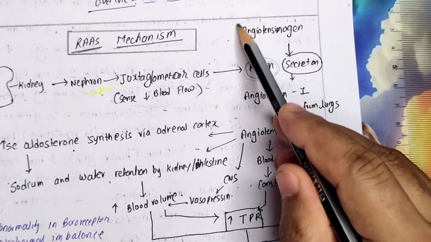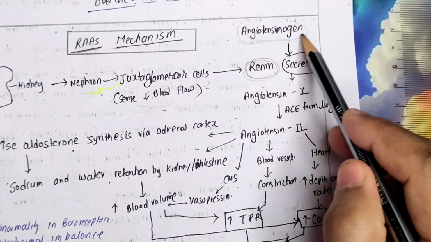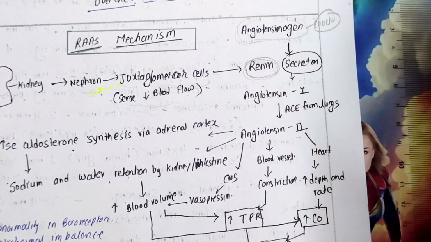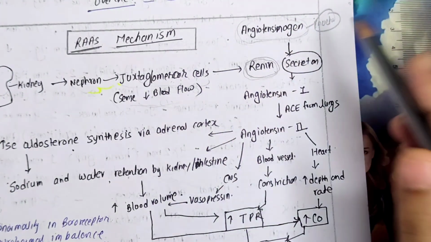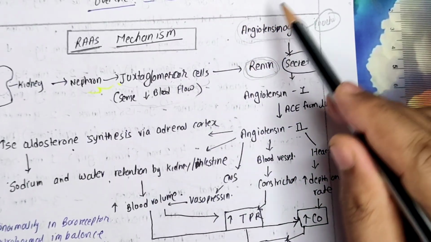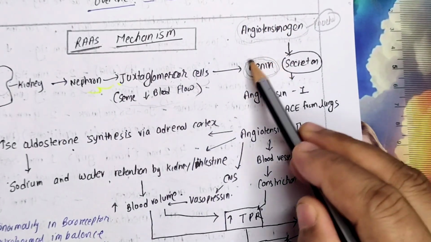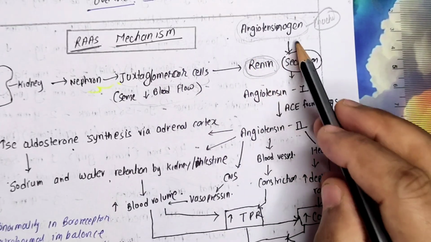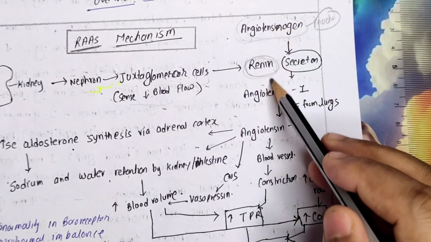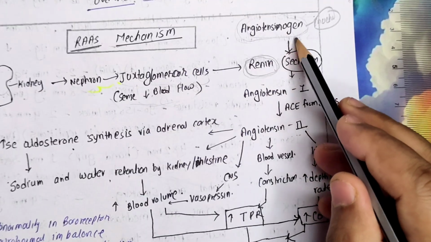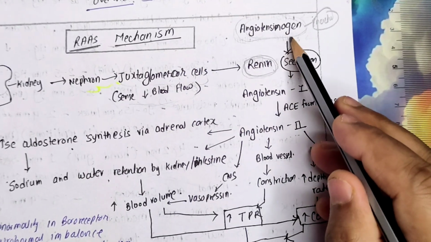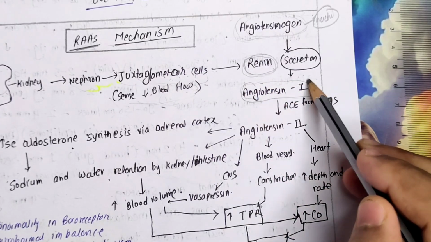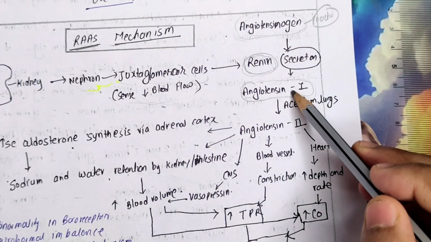Now there is one compound called angiotensinogen in our body. This is an inactive compound, means it is rotating in our body, but this is in an inactive form. मतलब इसका कोई भी काम नहीं है, ये just एक raw material है, it's just roaming in our circulation. Once this renin is activated, it will get released. This renin will act on the angiotensinogen, and it will convert this angiotensinogen to angiotensin 1.